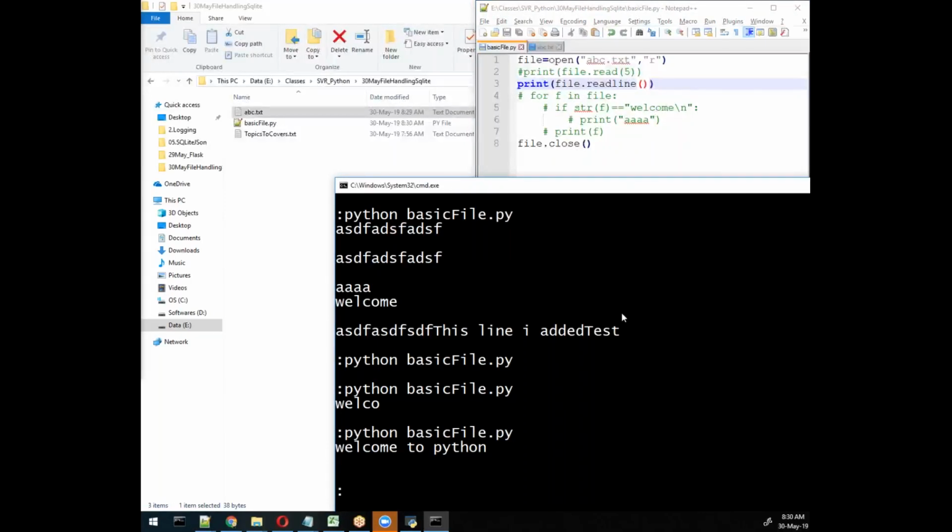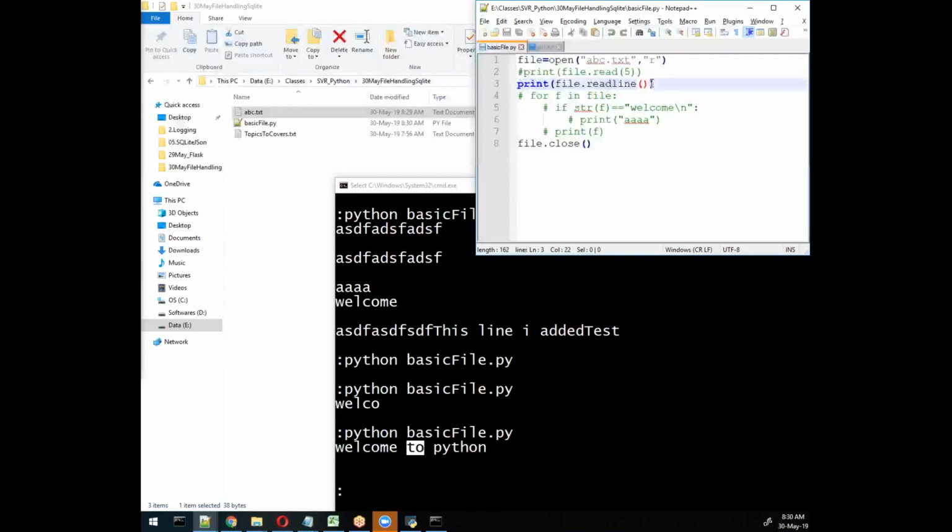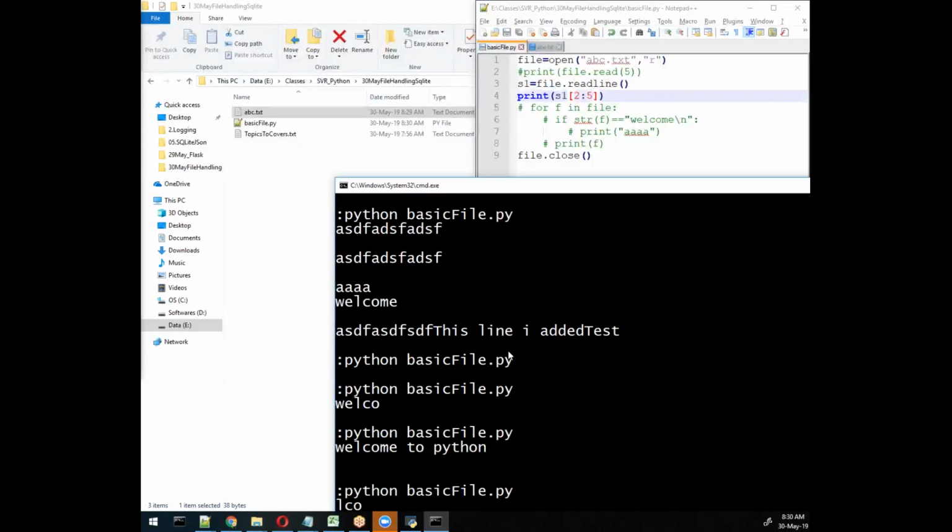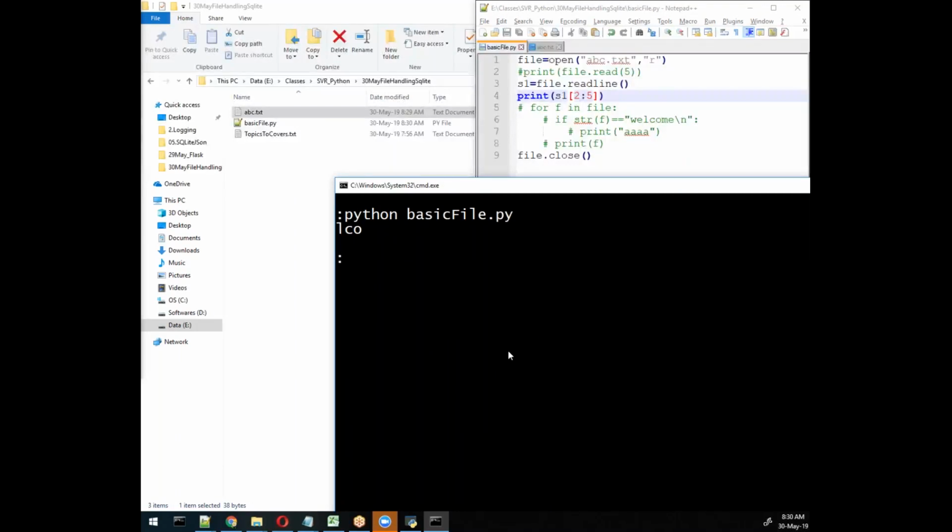With this line you can store in one variable the exact characters you require. Like if you want exactly that, you can fetch that value using a variable. Writing this into variable s1, I'll use s1 equal to this value. And with this value I can write, as already discussed, 2 to 5. So I'll get the exact data I need. It's just a random number I gave. Okay, like that we can go.